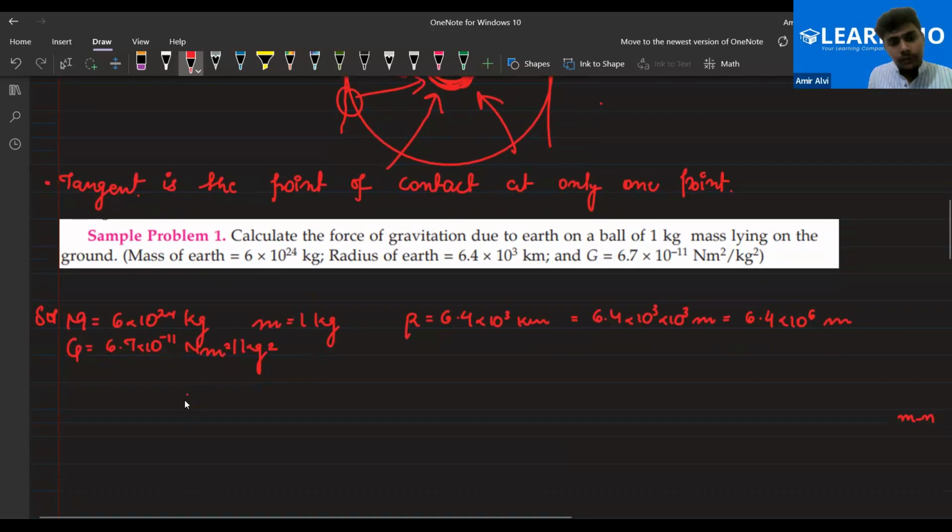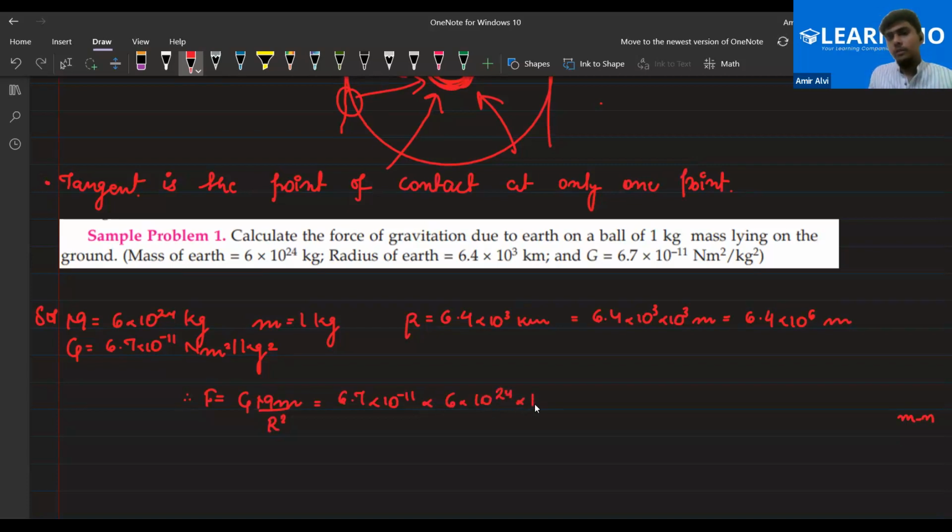Now what we have to do is just write the formula, that is force is equal to G M m by R square, right? So substituting everything: 6.7 into 10 to the power minus 11 Newton meter square per kg square, into the mass of the earth, 6 into 10 to the power 24, into the mass of the ball, 1, right everyone?